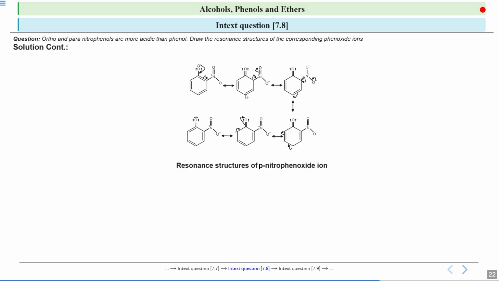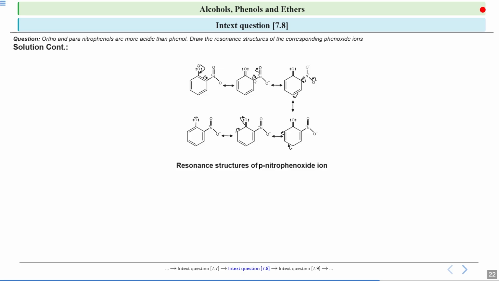Okay, now look over here what will happen in this structure. Now here your NO2 group is attached at the ortho position. Okay, so if this NO2 group is attached at the ortho position, this O negative, which has electron density to donate, this negative sign will come here. Okay, so a carbon-oxygen double bond is formed. So this double bond will move from here and it will shift here as a negative sign.